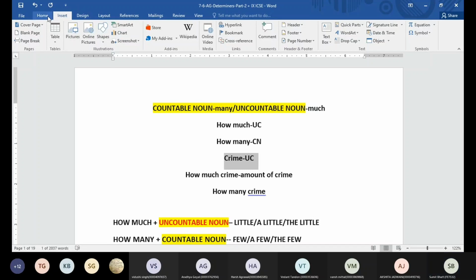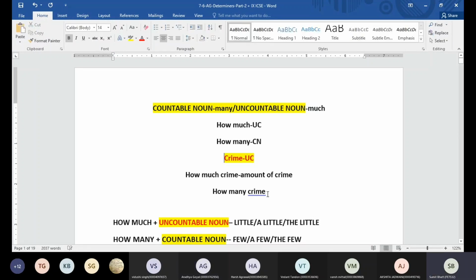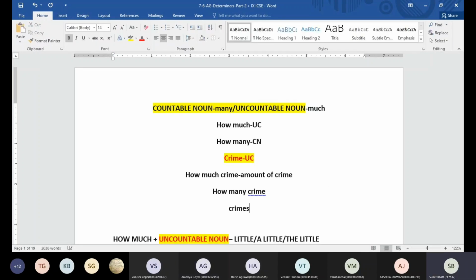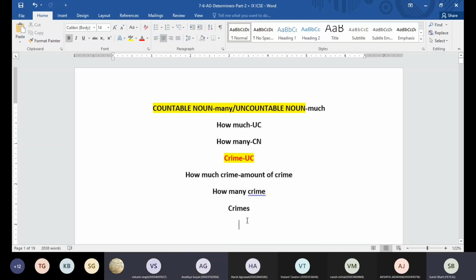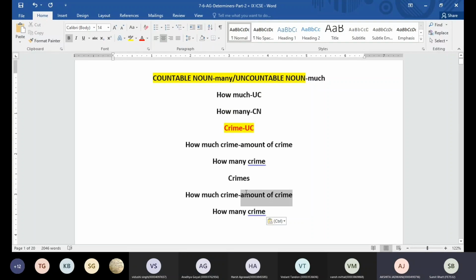After that, if you have the word crimes, what type of noun is it? Countable. Can I say how much crimes or how many crimes will be there? How many crimes, because here I'm referring to the number of crimes. That means crimes is going to be my countable noun.